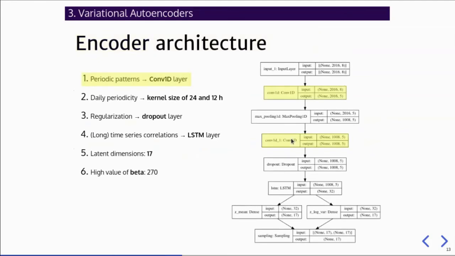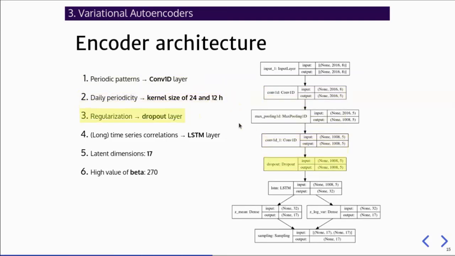For the architecture of the neural network, we exploited the characteristics of our dataset. These are the key choices we made. First of all, in order to find periodic patterns, we implemented a couple of convolutional one-dimensional layers. Both of them have a meaningful kernel size of a day or half a day.